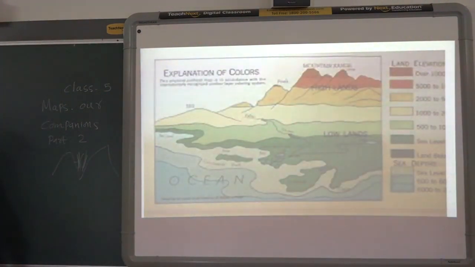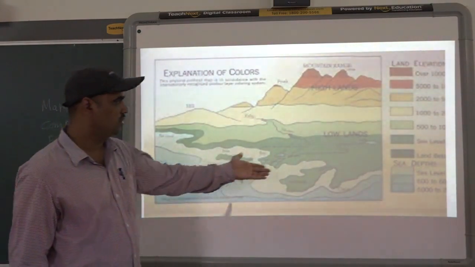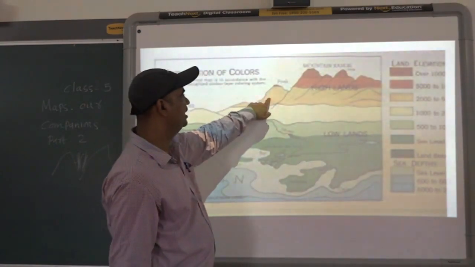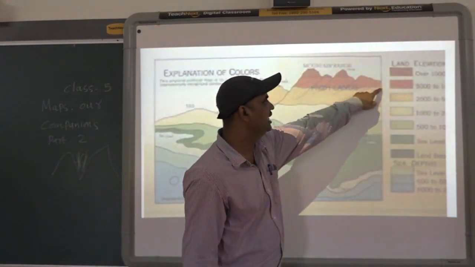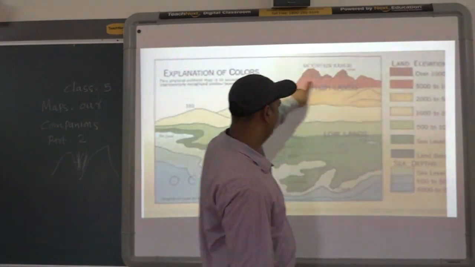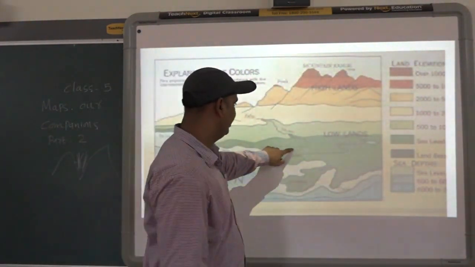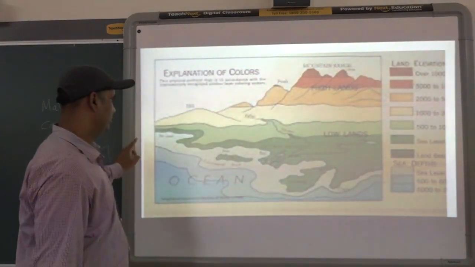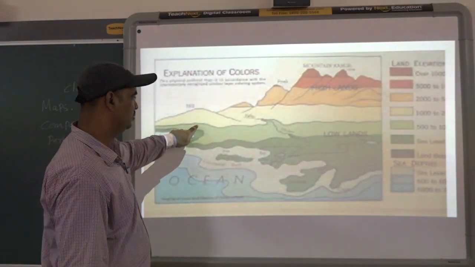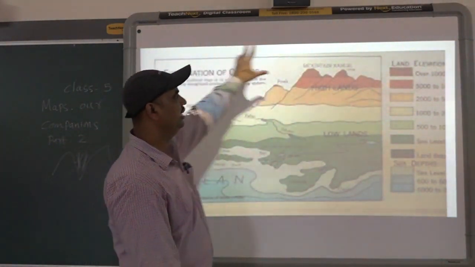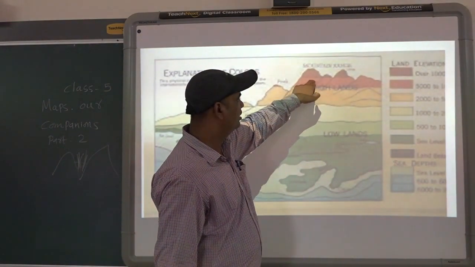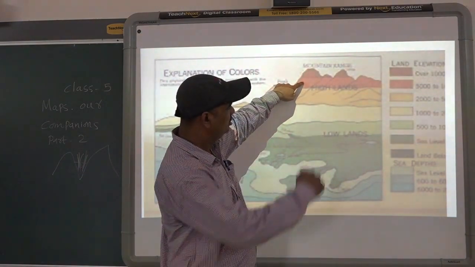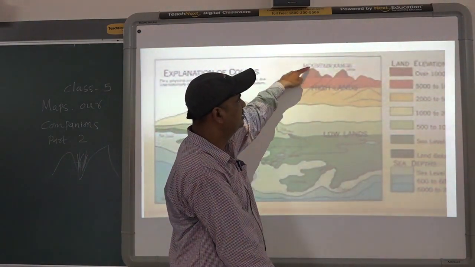Here is one more example, where different colors are used. You can see different colors for landforms. This area has the same height, so it is shown with one color. This area is a low height area, a low land area, so it is shown with one color. This is again shown with one color. Different colors are used here. Here also the color is changing. If you see these two places, the downside is darker and the color is also changing.